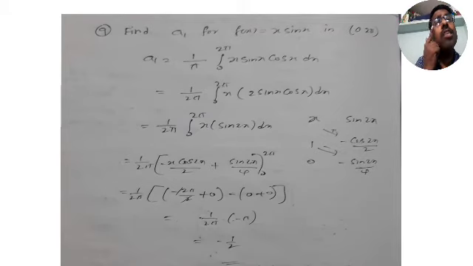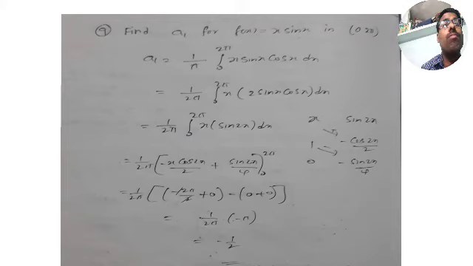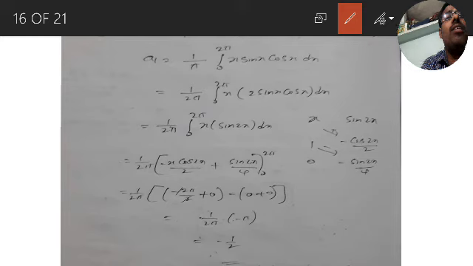So what is the next problem? We covered problems on A naught, An and Bn. Now he is asking, find A1 for f of x equal to x sin x in 0 to 2 pi. At place of n you have to substitute 1. That's it. An is asking us A1, so instead of cos nx you have to write cos x, n is equal to 1.